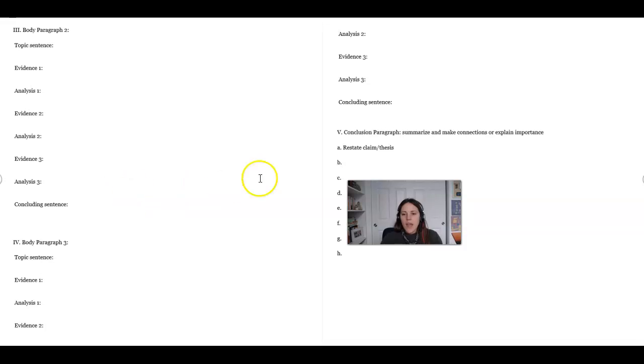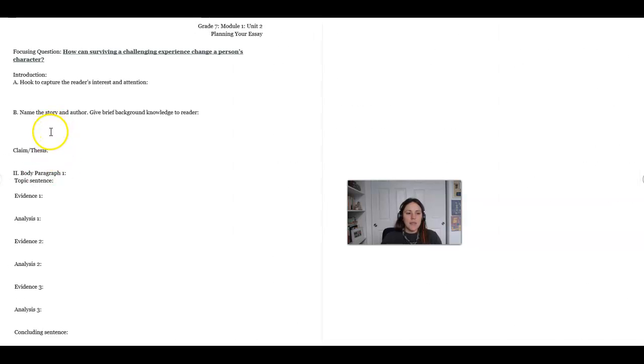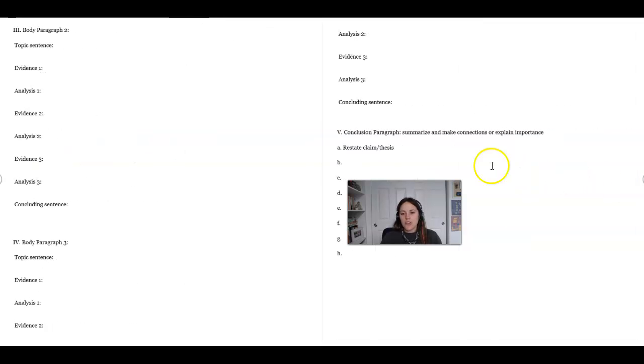And then your last paragraph is a conclusion paragraph. It's where you summarize and make connections or explain importance. So you restate what you already said way back here at the beginning with your claim statement. So you're re-saying it. You're saying it in a different way. So don't say it the exact same way again, but just say the same thing with some different words. And so it's just helping the reader remember what you're trying to prove.